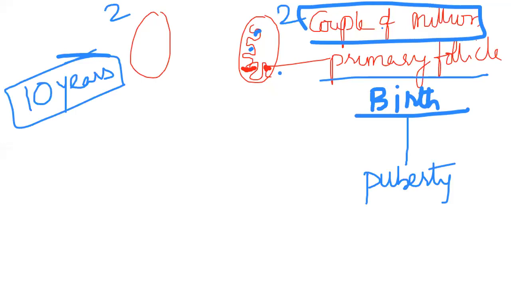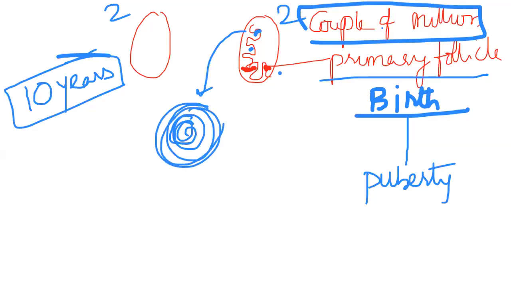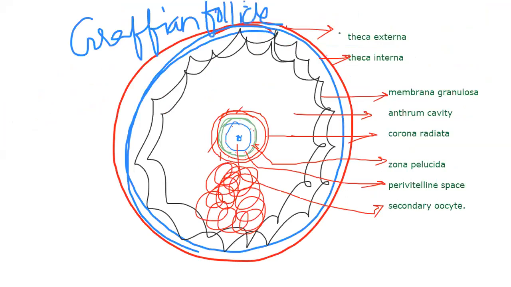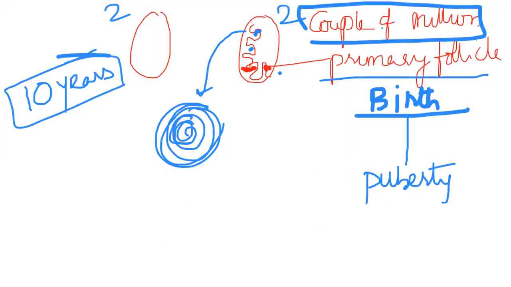Then what happens? One of the primary follicles will develop into a Graafian follicle, with theca externa, theca interna, membrana granulosa, and antrum cavity. That fully mature Graafian follicle will be seen like this. That means among those 2 million follicles, one follicle will develop into a Graafian follicle, and the Graafian follicle containing the primary oocyte is going to become a secondary oocyte. That's the story. Okay.